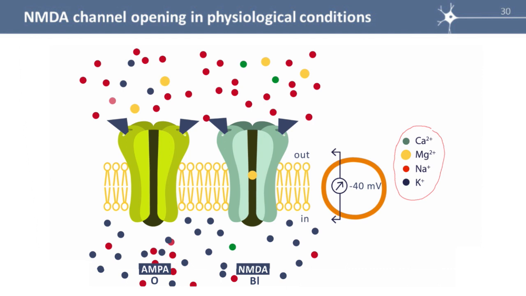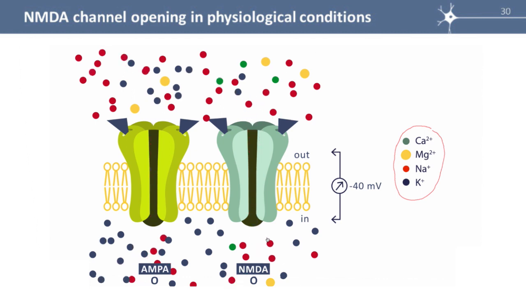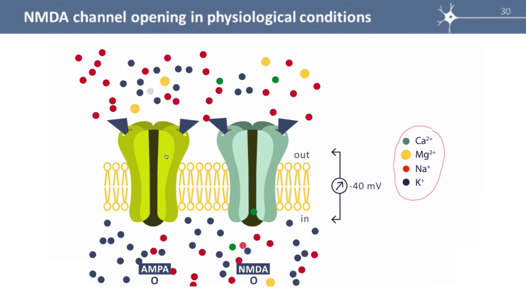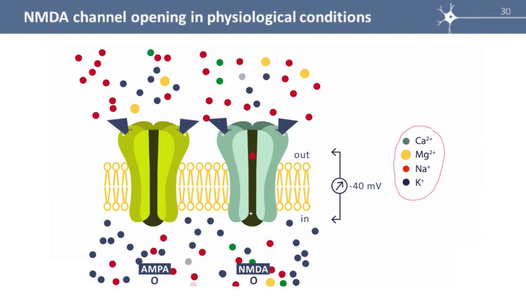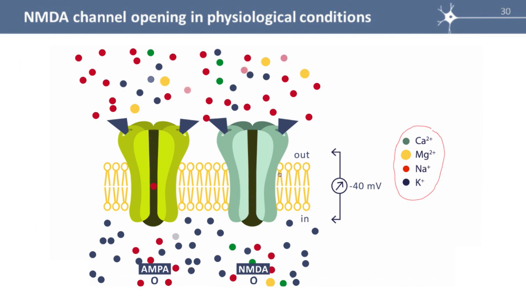And you'll see now that magnesium is going out, and there is now an NMDA current, a cationic current, through NMDA channels. So at the beginning there is only an AMPA current, then there are AMPA and NMDA currents, and the membrane is more and more depolarized. It's more depolarized than minus 40 millivolts. It depends on how many channels are present in the membrane.